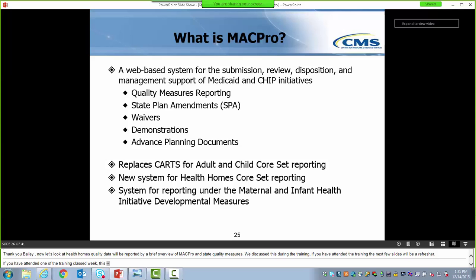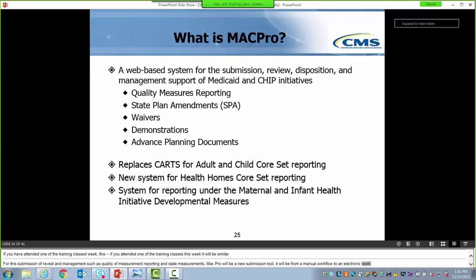MACPRO is a web-based system for the submission, review, and management of Medicaid and CHIP initiatives, such as quality measurement reporting and state plan amendments. For some applications, MACPRO will be a new online submission tool. For others, it will be a change from what was a manual workflow to an electronic workflow. And for some, it will be the first time information is collected.